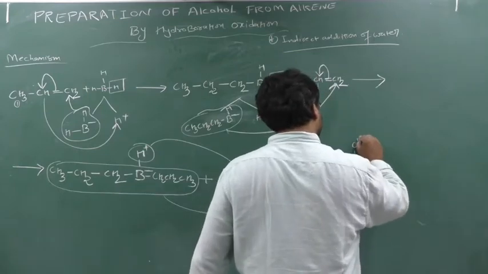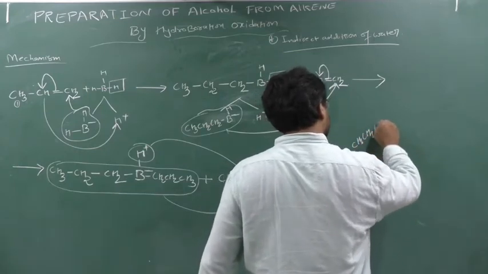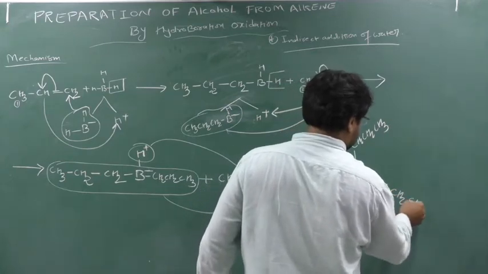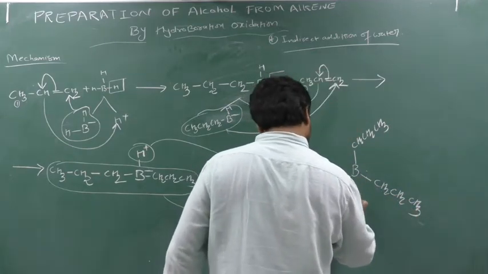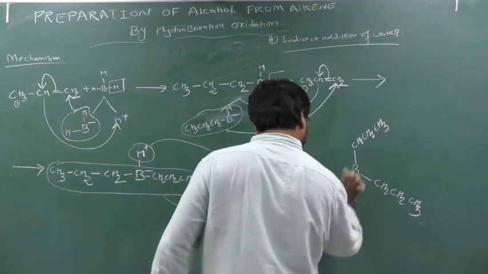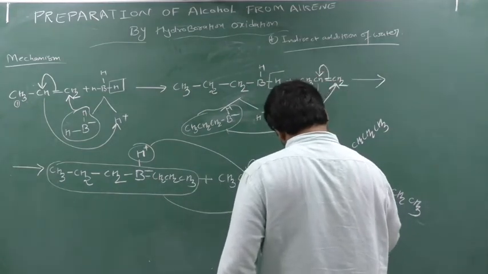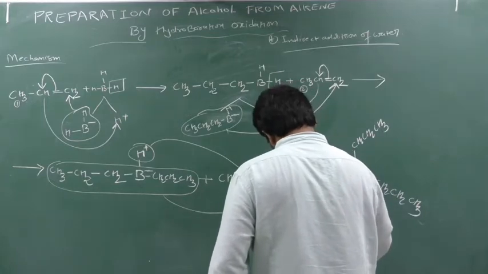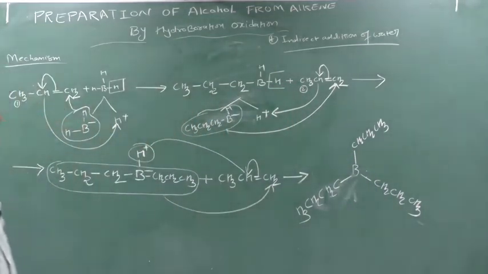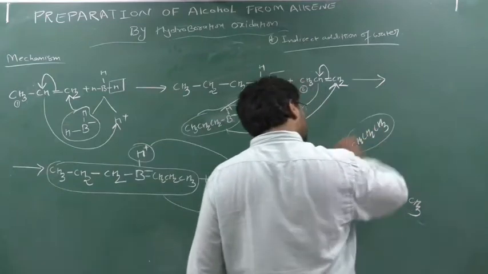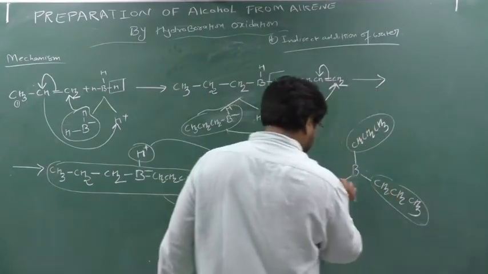CH2, CH2, CH3, CH2, CH2, CH3. Clear this part? Clear? So these are nothing but what? Propyl. One propyl, another propyl, third propyl.